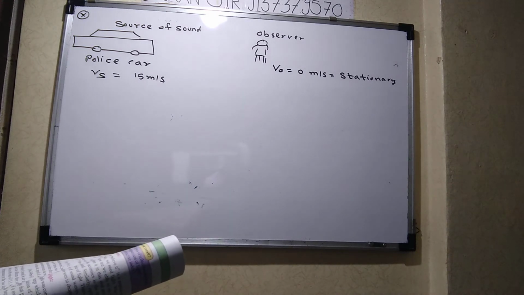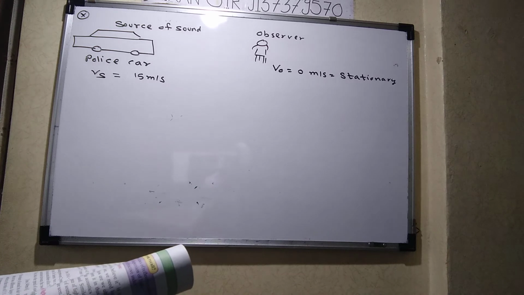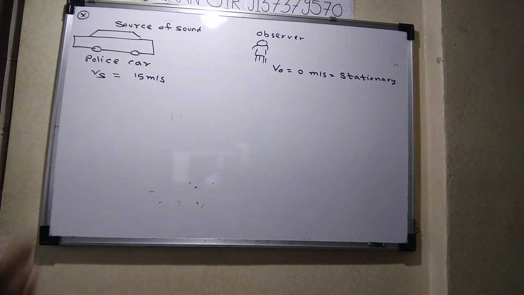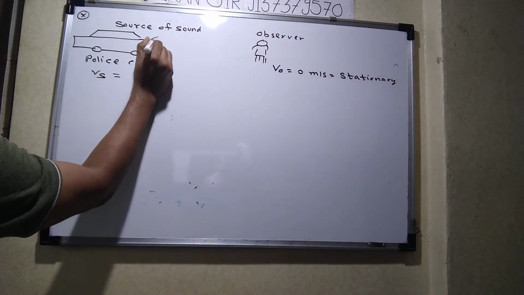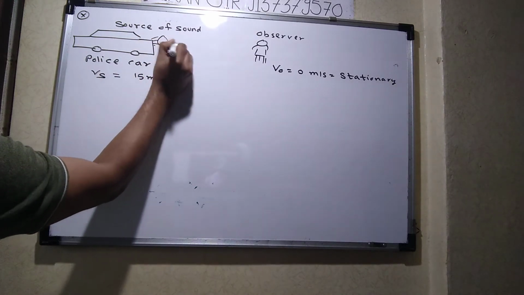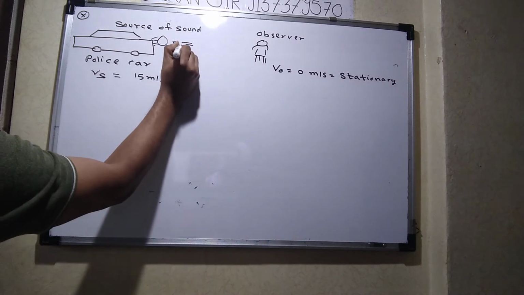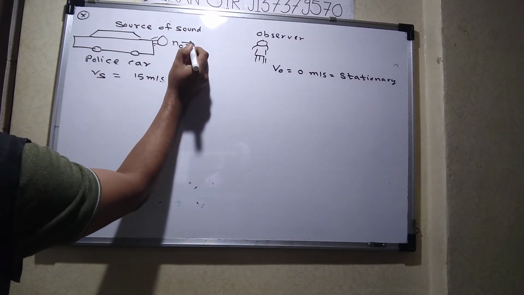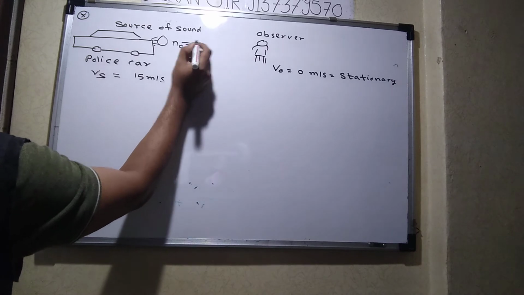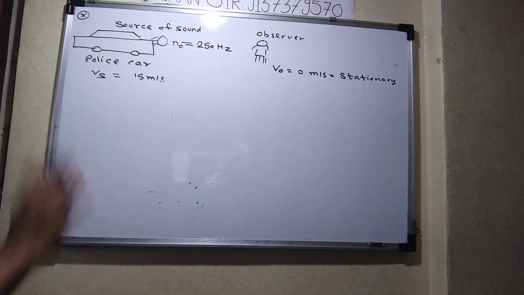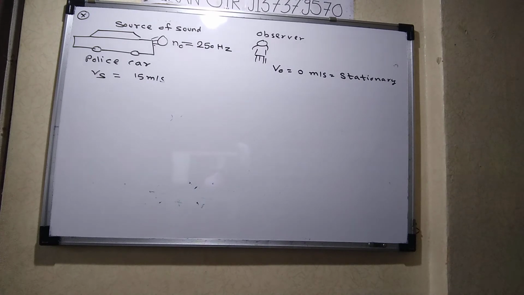The siren on the car emits a sound of frequency 250 hertz. So whatever that siren is, it emits a frequency of sound, so that is the natural frequency. Natural means the actual frequency of sound is given. How much is it? 250 hertz. 250 hertz is the actual frequency of sound which is not going to be changed.